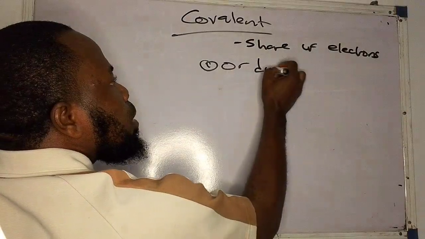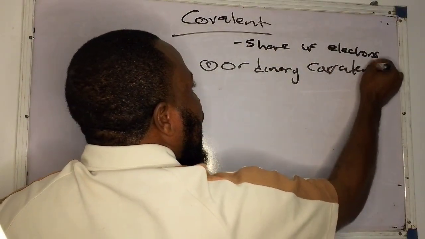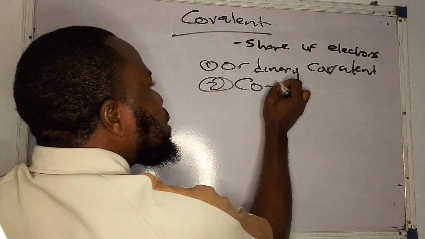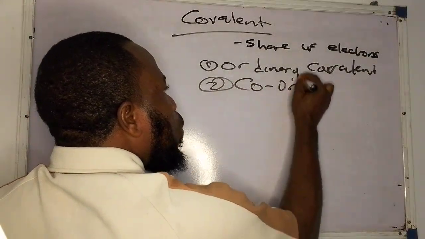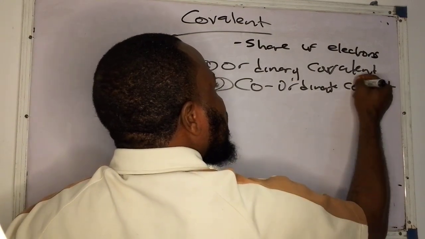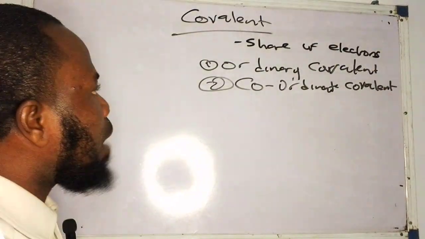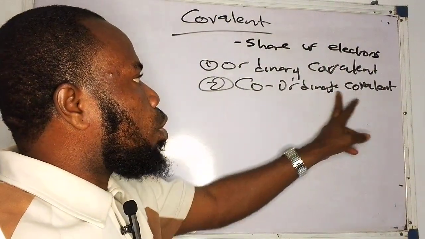There's what we call the ordinary covalent bond, you see it, and the coordinate covalent bond. The video is becoming very long. I need to cut it here, but please, I need to explain something very, very fast. Now we have the ordinary covalent bond and the coordinate covalent bond.